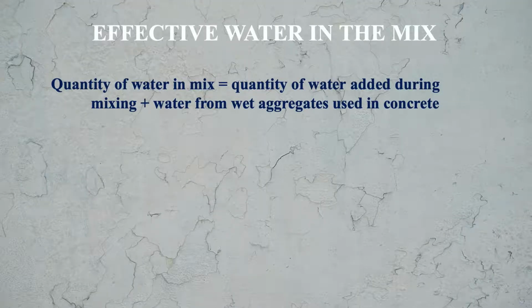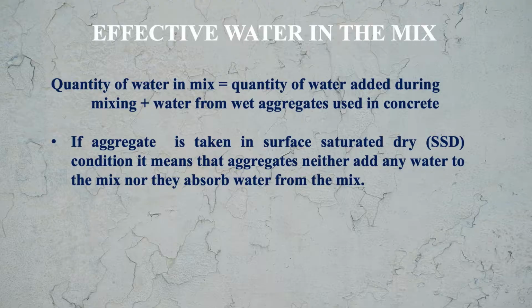Quantity of water in the concrete mix is the sum of quantity of water added during mixing and the water from wet aggregate used in the concrete. Because our aggregate may be wet, it may not be in the surface saturated dry condition. If it is in surface saturated dry condition, then quantity of water in the mix will be equal to the quantity of water added during the mixing only. So if aggregate is taken in surface saturated dry condition, SSD, it means that aggregates neither add any water to the mix nor they absorb water from the mix.